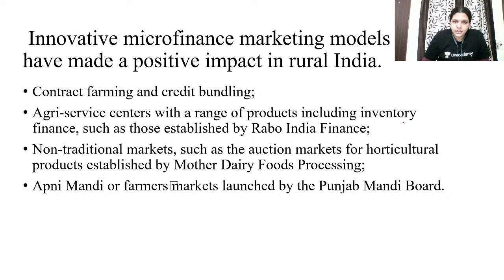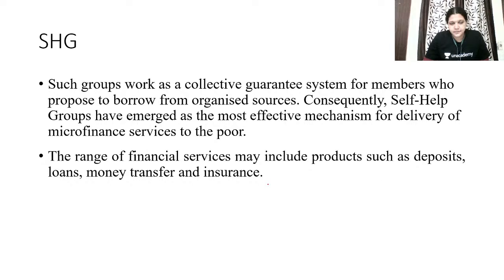Contract farming and credit bundling, agri services centers with a range of products including inventory finance, such as Rabo India Finance. They have emerged as the most effective mechanism for delivery of microfinancial services to the poor. The range of financial services: what are those? Deposits, loans, money transfer, insurance, etc. Very important point. You have to talk about this.